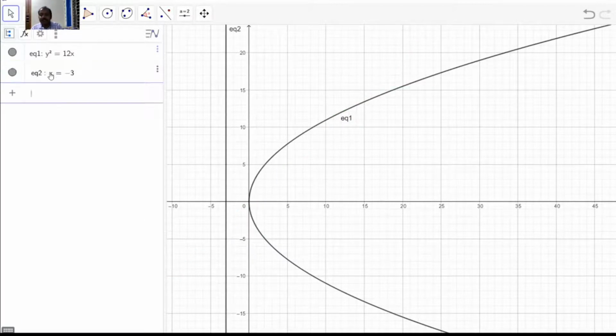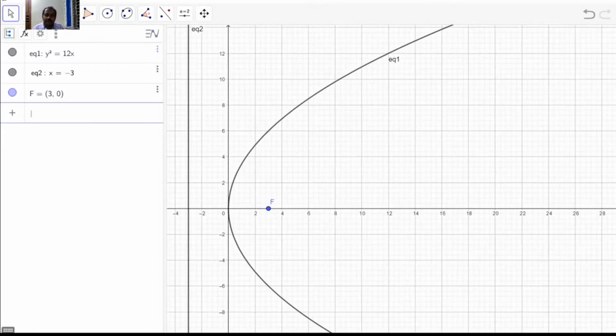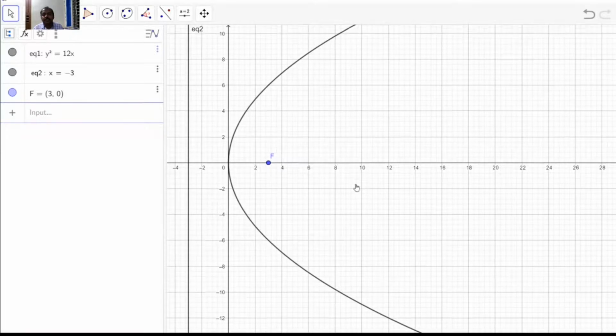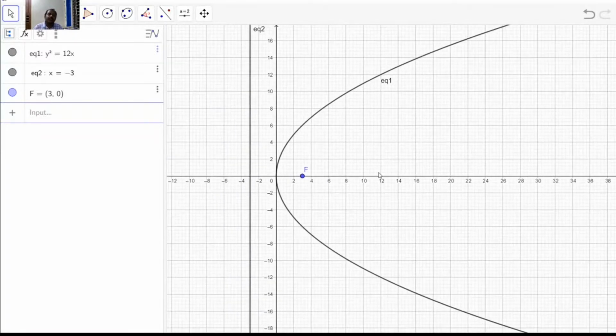This is the directrix, and the focus is F equal to (3, 0). So you can use GeoGebra at home, but you must know how to draw the graph. Okay.